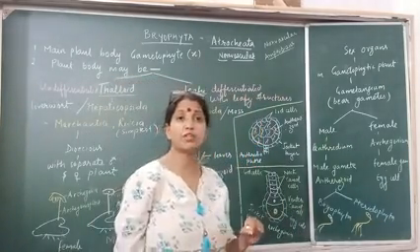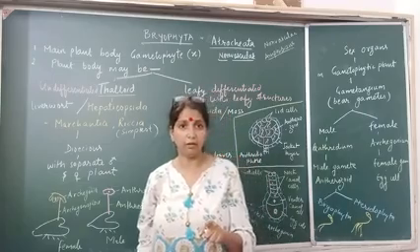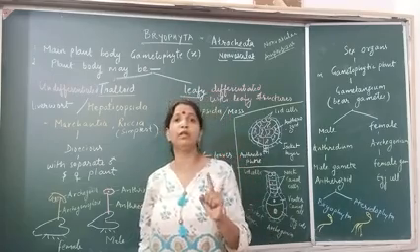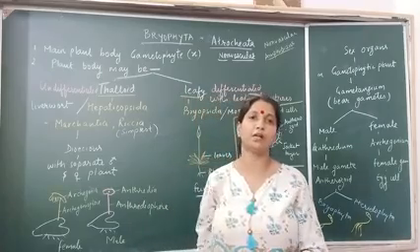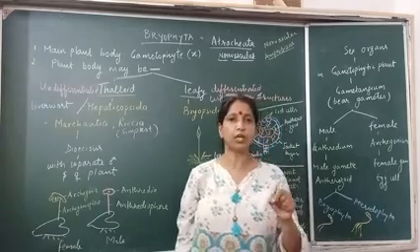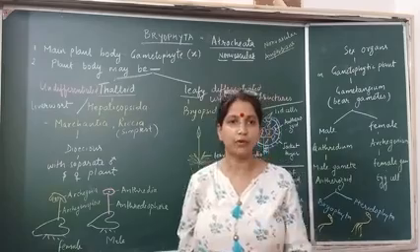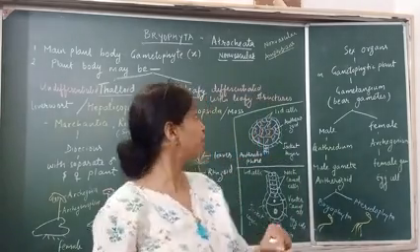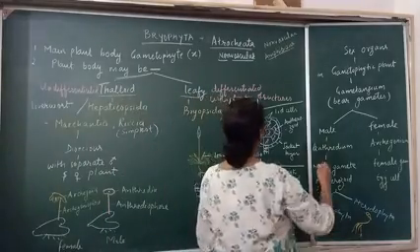See, Bryophyta grow on moist land. Clear? They grow on a moist surface. They grow on land, but they require water for fertilization. So they grow on moist land but require water for fertilization. That is why they are called non-vascular amphibians of the plant kingdom.